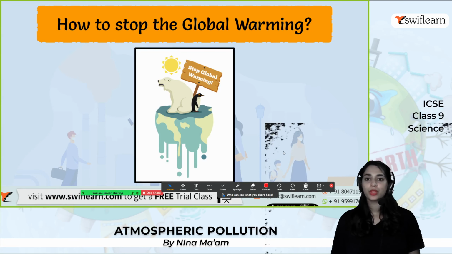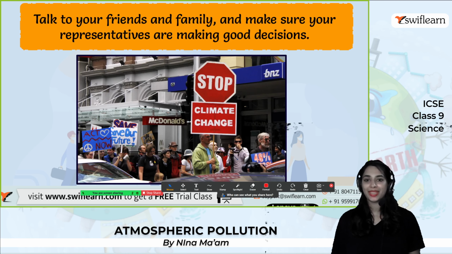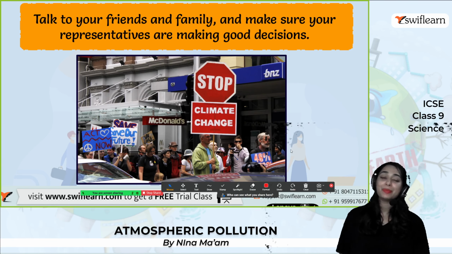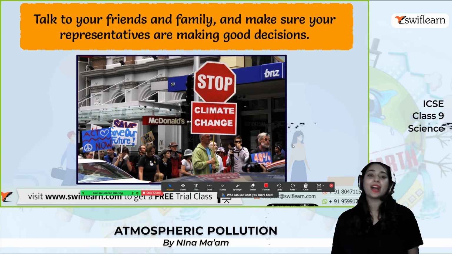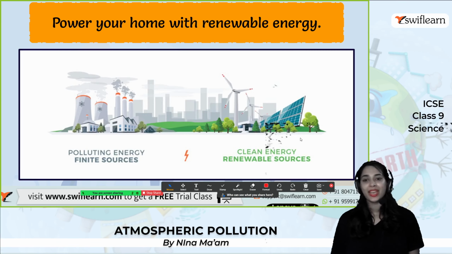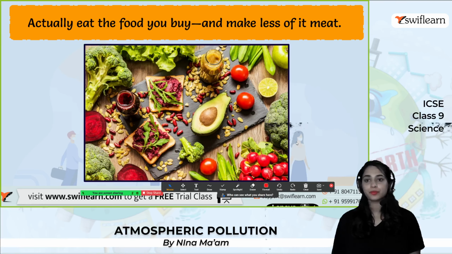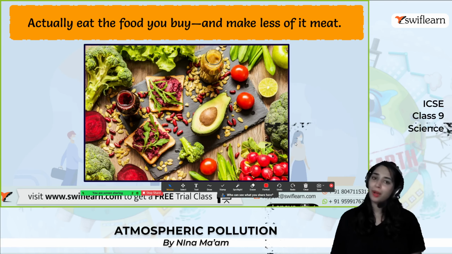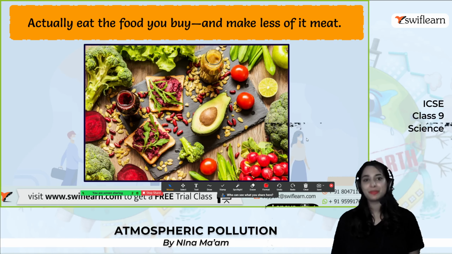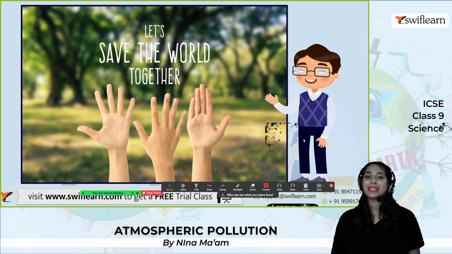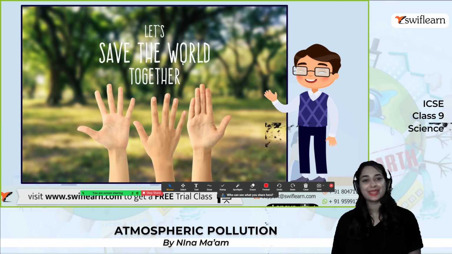All right. So how to stop global warming? Talk to your friends and family and make sure your representatives are making good decisions. Power your home with renewable energy such as solar energy and wind energy. Actually eat the food you buy and make less of it meat. Let's save the world together, and you can do it.